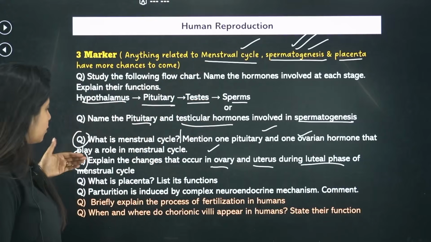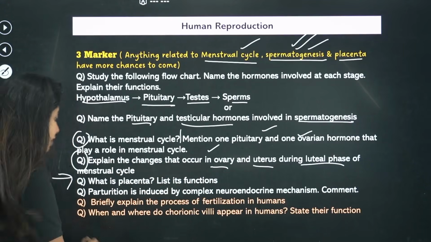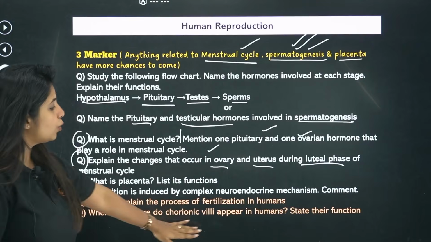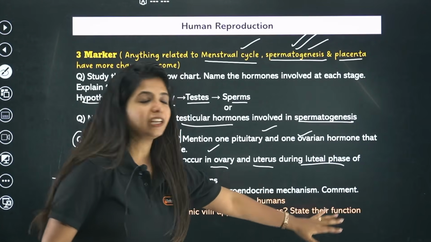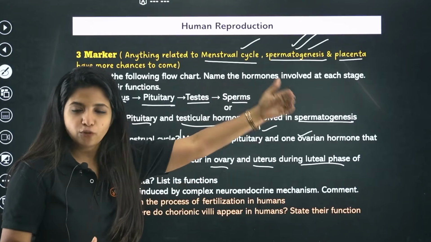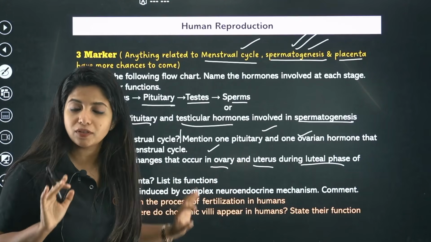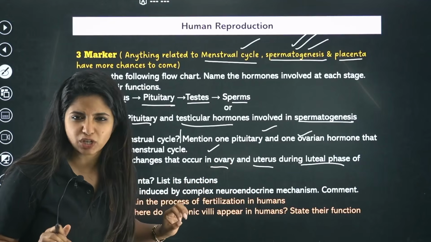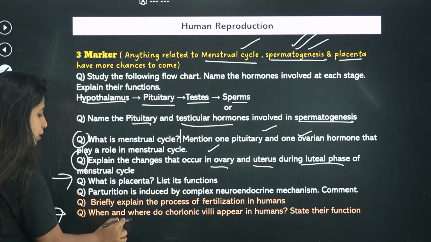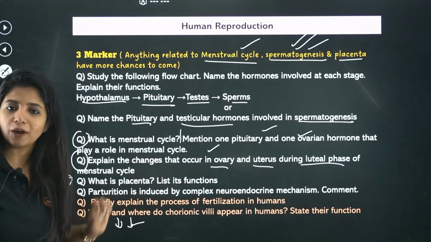Now placenta, from the placenta direct question can be coming. What is placenta? State its function. Or you can get questions like this. When and where do chorionic villi appear in humans? State their function. So chorionic villi helps in the formation of placenta. So if you know about placenta, you know about chorionic villi as well. If you studied it properly, you know about this also. You will be able to answer this question. There are less chances for these type of questions to come in FA1, but straight direct questions could also be coming. So be prepared for that.